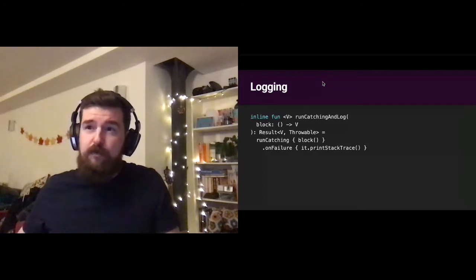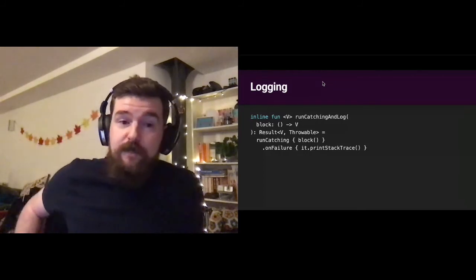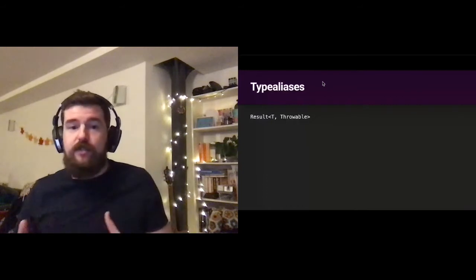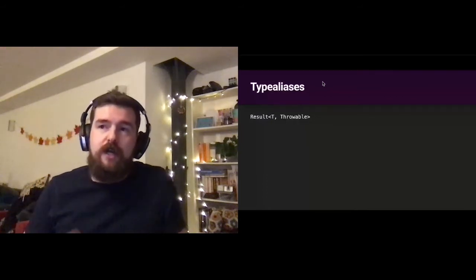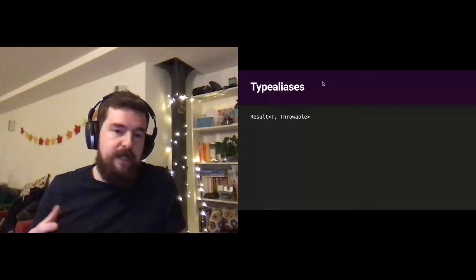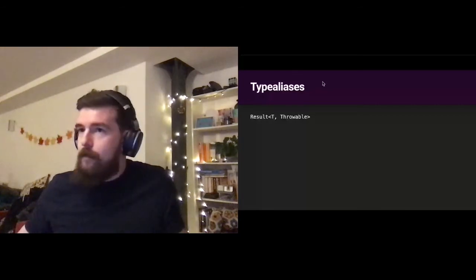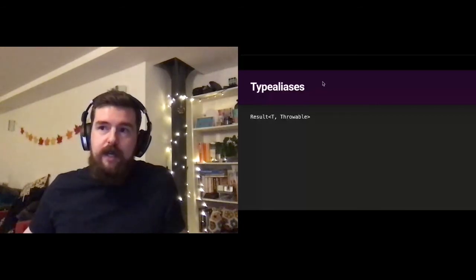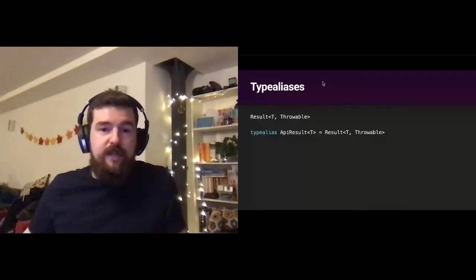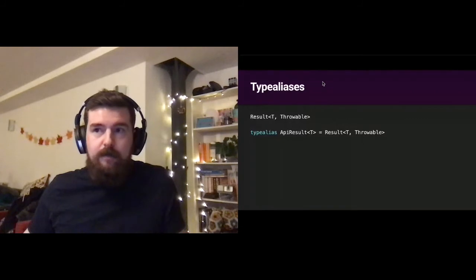And lastly, a little pro tip, to make use of type aliases. So you'll write things like this all the time, where you have a type T, but the error type is going to be a Throwable. It's definitely not a bad idea to create, say, an ApiResult type alias where you get to omit the Throwable bit. Just saves you a little bit of typing and maybe makes it even more clear.